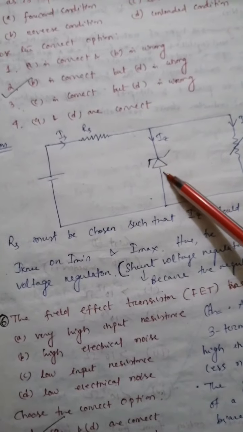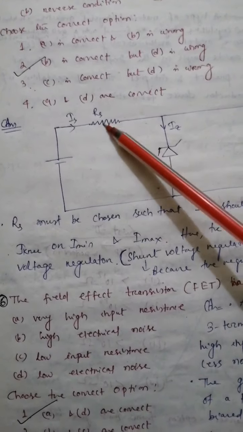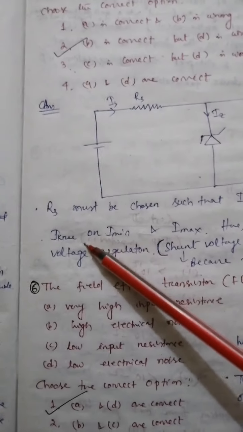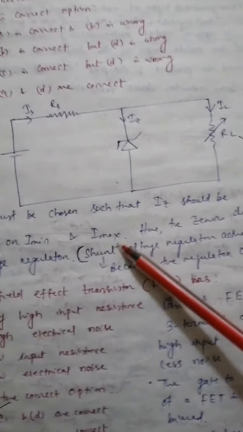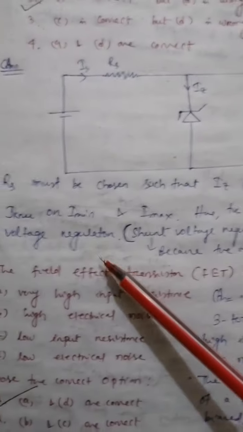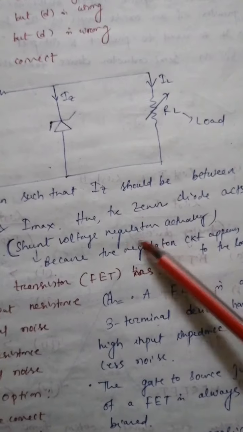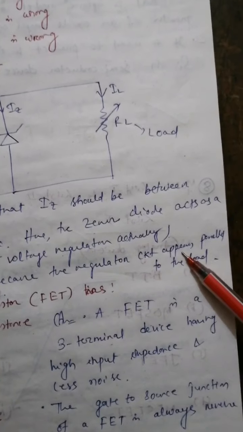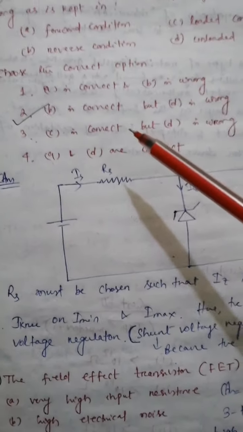Okay, here this is the symbol for the Zener diode. We can say RS must be chosen such that IZ, this current, should be between Imin and Imax. That means minimum current and maximum current. Here the Zener diode acts as a voltage regulator. Why is it known as a shunt voltage regulator? It is known as a shunt voltage regulator because the regulator circuit appears parallel to the load. This is the load. Fine. And that's why our option number 2 is the correct option.